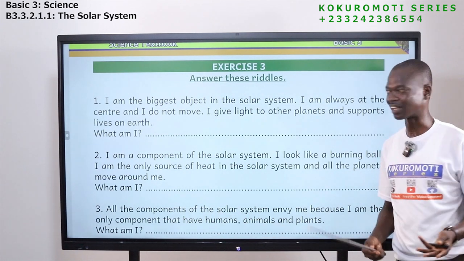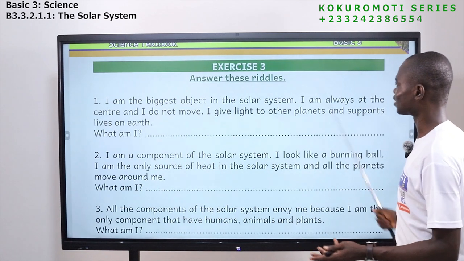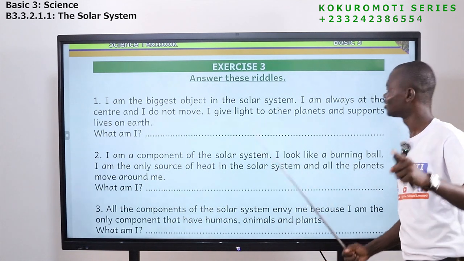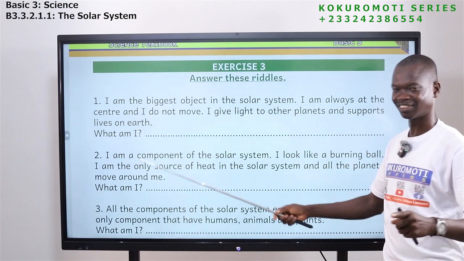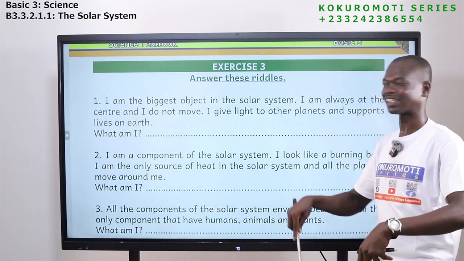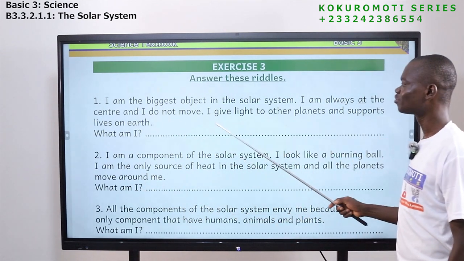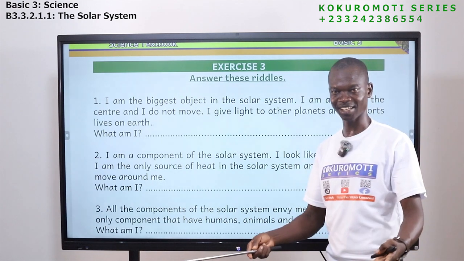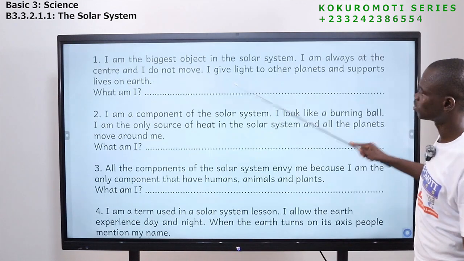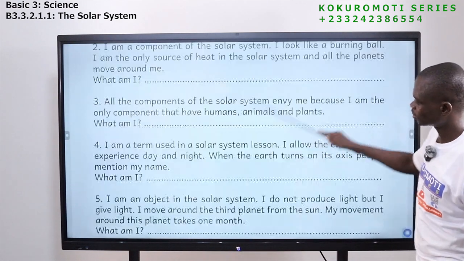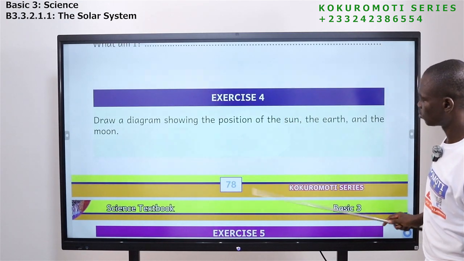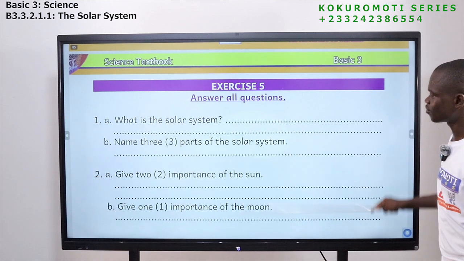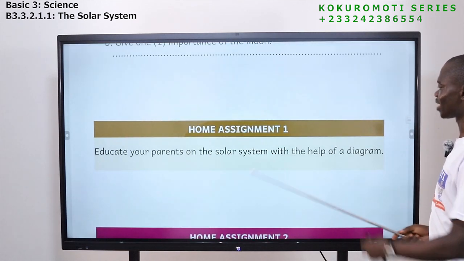So, what's the answer? The biggest object in the solar system, you should know. I am always at the center. That object is always at the center. And I do not move. We are talking about the sun. So take your exercise book, do this one, and then come to this side. Exercise 4. Do it. Exercise 5 is here, and then home assignment.